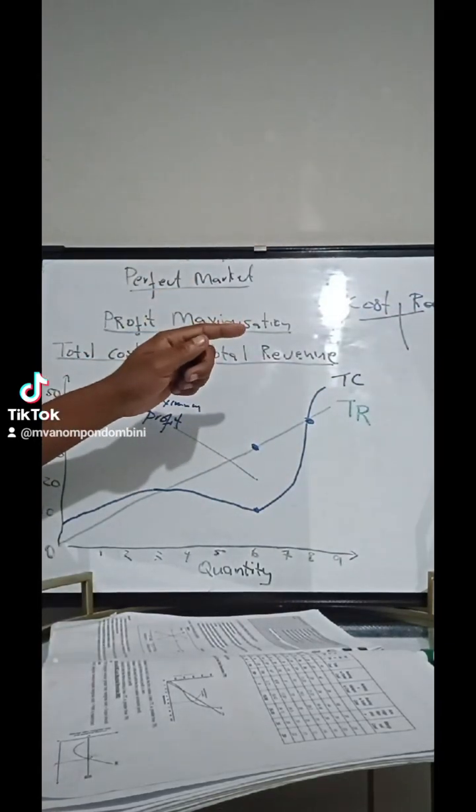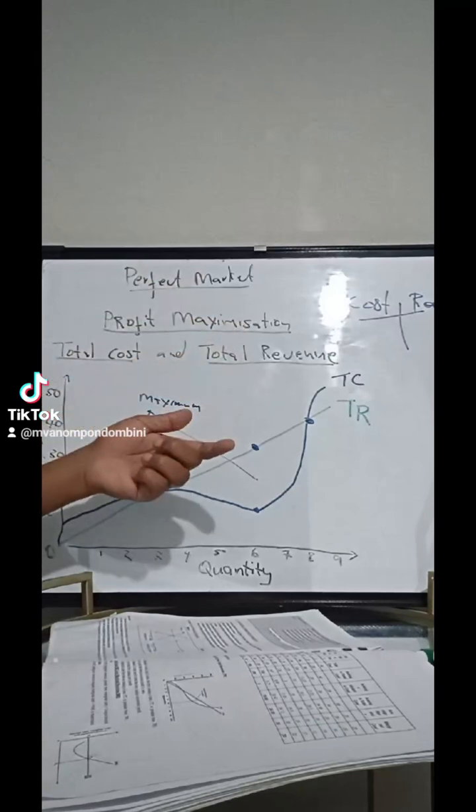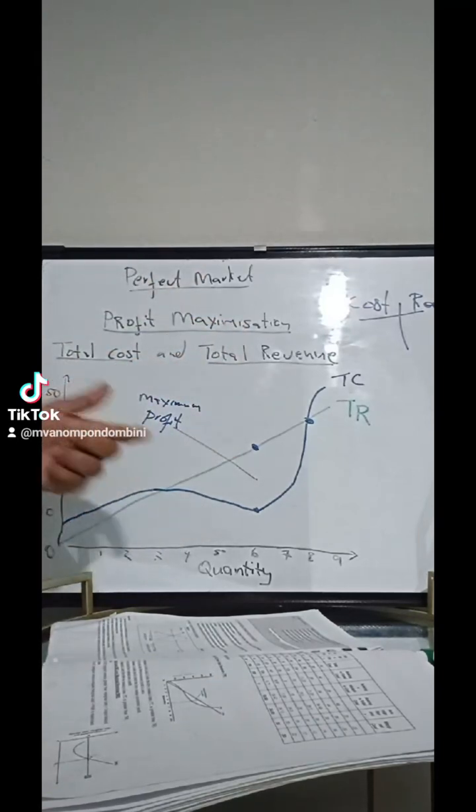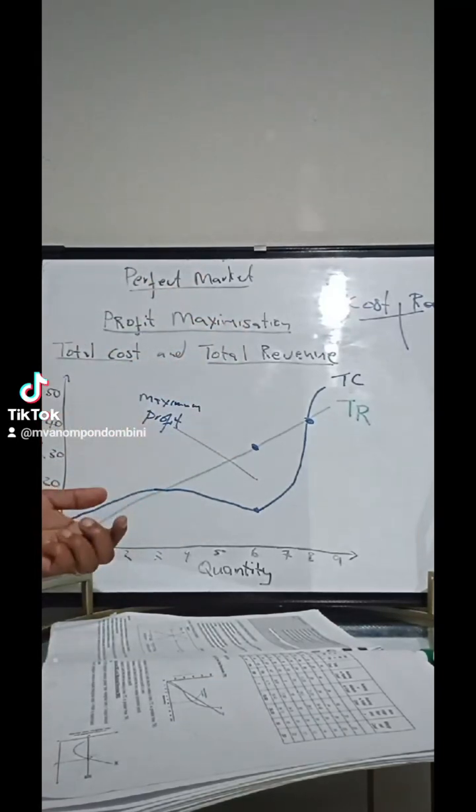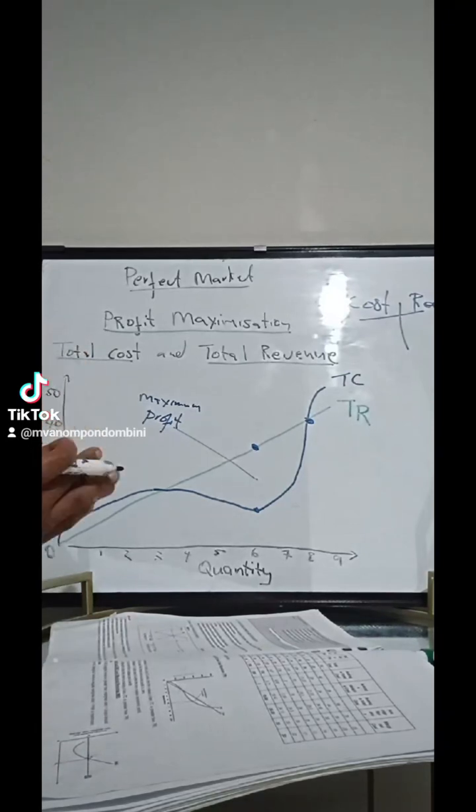Cost, I can say, is the money you spend in the production of goods and services. Meaning your expenses as a producer, the money you spend when you are producing goods and services. It is the money spent when you are producing the goods and services. Basically, cost is the expenses to be able to produce the final goods and services, right?